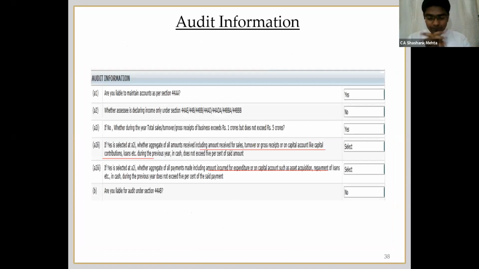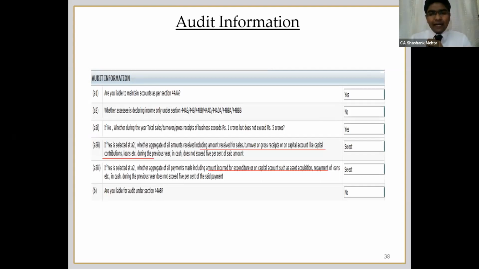As you all know, the Finance Act 2020 has come up with a new beneficial criteria for the assessee. In cases where the transactions in cash are up to 5%, the assessee will not be liable to do audit if the turnover is between 1 crore and 5 crore. So a very good provision was inserted by them.